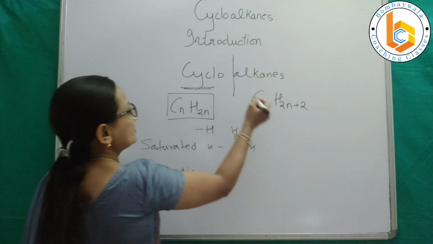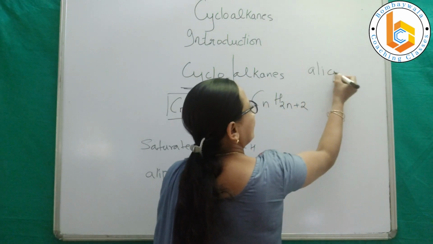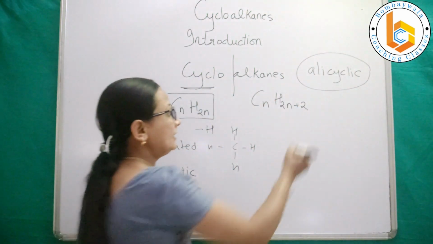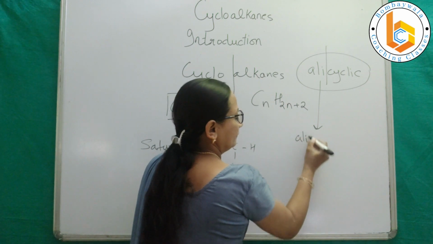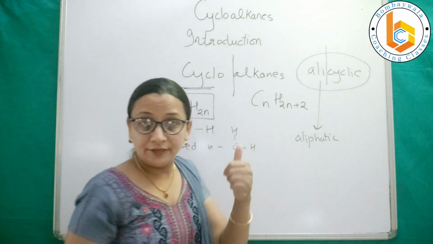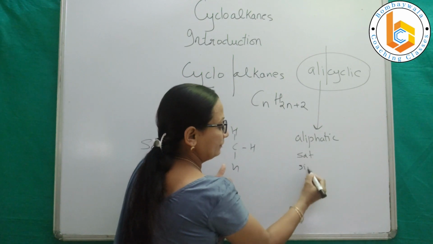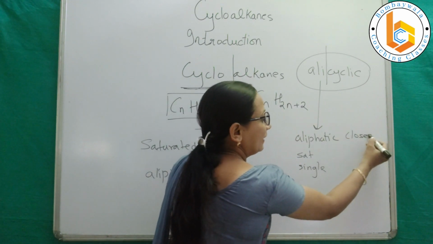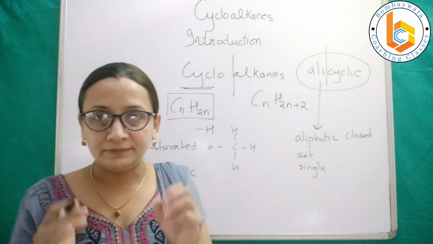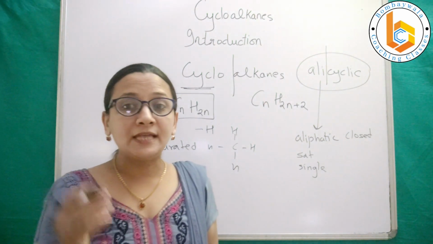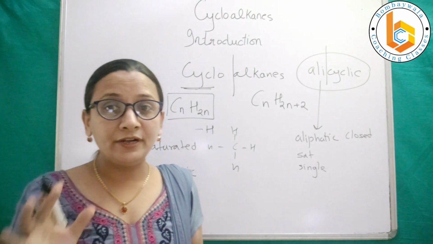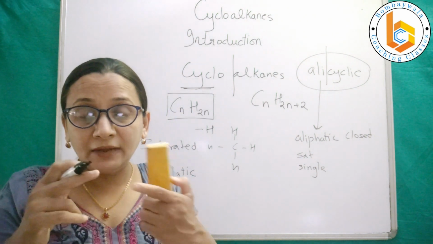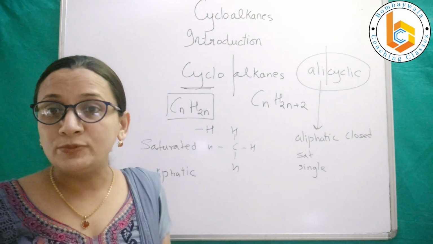Now cycloalkanes, we call them alicyclic. Now why the word alicyclic? Because ali is aliphatic, that means saturated or single bonded. Correct? And cyclic means a closed ring structure, and that is how cycloalkanes are. Now let us see a few common examples of cycloalkanes. We already understood that they are alicyclic, that means they are aliphatic and they are cyclic, that means they have a closed loop structure.